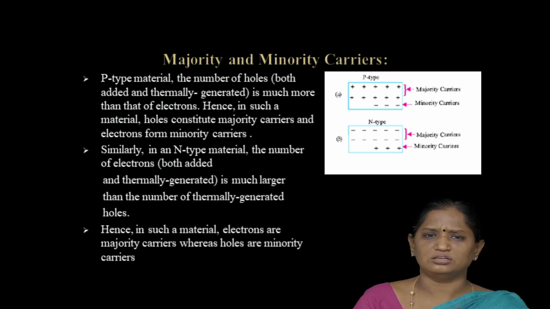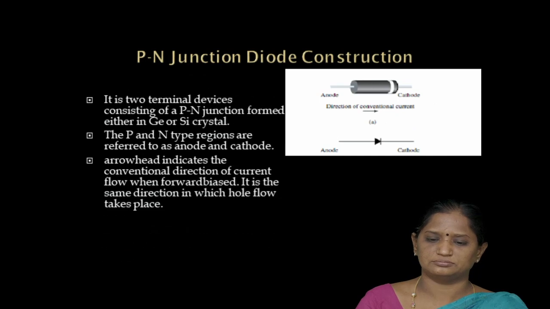These are called majority carriers and minority carriers. So what do majority carriers and minority carriers mean? In the p-type semiconductor, holes are large in number, so they are called majority carriers, and electrons are fewer in number, so they are called minority carriers. In the n-type semiconductor, the electrons are majority carriers and holes are the minority carriers.